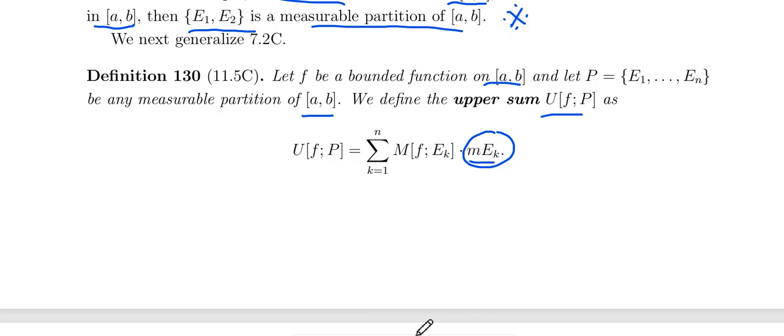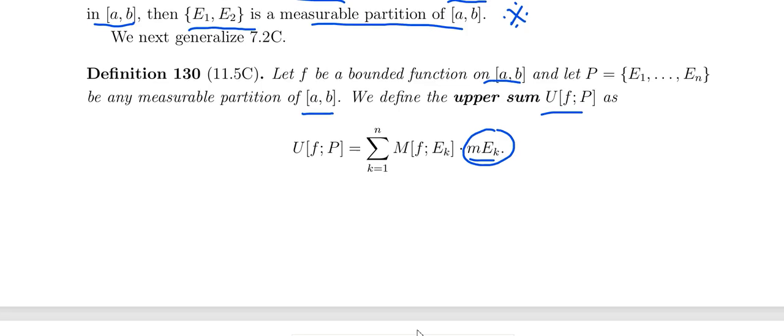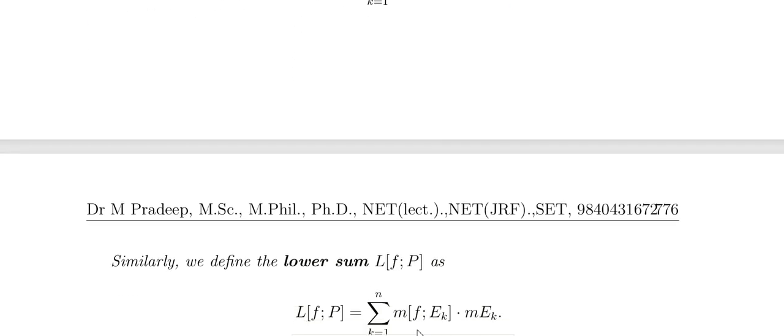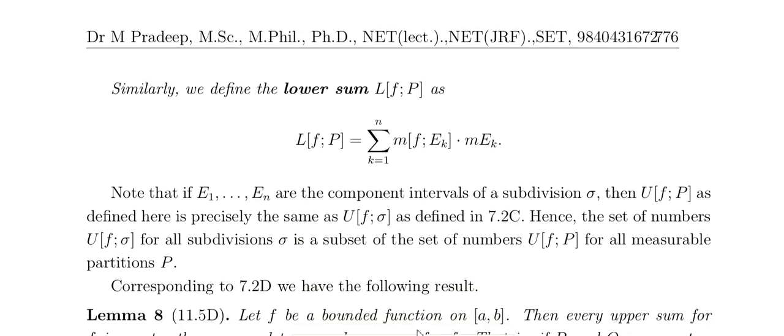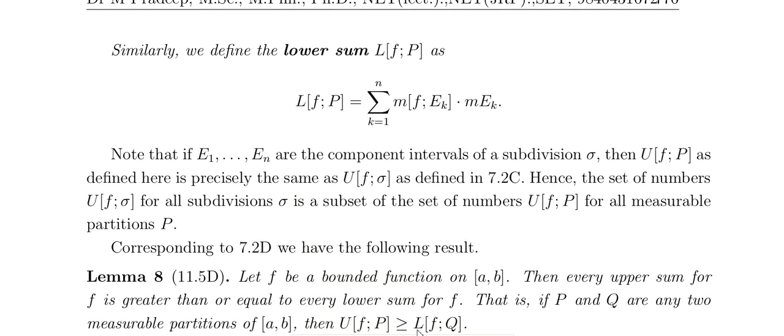So the same way we can define the lower sum. Lower sum is the summation of small m of F over Ek into measure of Ek. That is the definition for the lower sum corresponding to the partition P. Small m is the infimum, capital M is the supremum of the function.